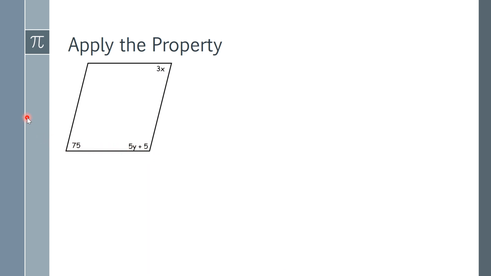So in this particular case, we're going to have 5y plus 5 plus 75. So that's adding these two angles together, and that's going to have to equal 180. So we're going to combine like terms. We get 5y plus 80 equals 180. We're going to subtract 80 from each side. And that gives us 5y equals 100, and then finally divide by 5, and so y is 20. So in order for these two to be supplementary, y has to be 20.